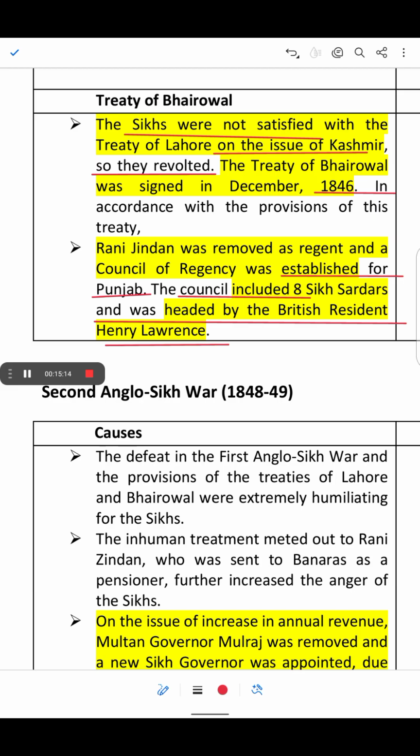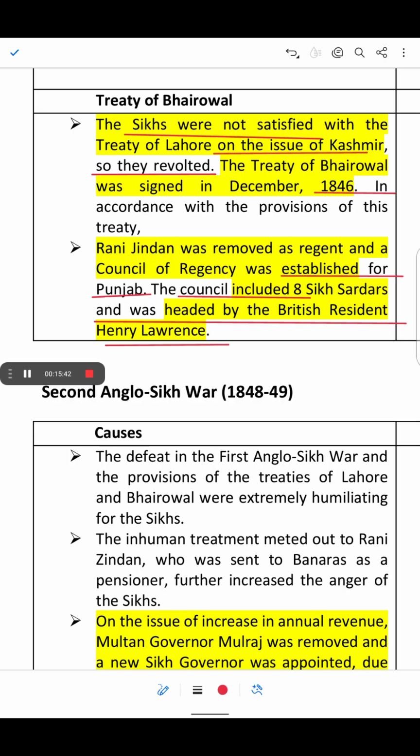Now Rani Jindan was removed as regent, that means the ruler of the Punjab in the absence of Maharaja Dalip Singh. So what happened? A council of regency was established to govern Punjab, and this council had 8 Sikh sardars, that is 8 leaders, and was controlled by the British, that is Henry Lawrence.